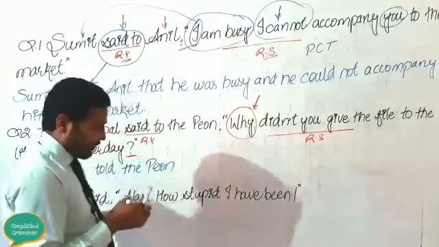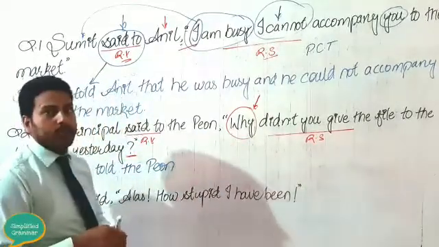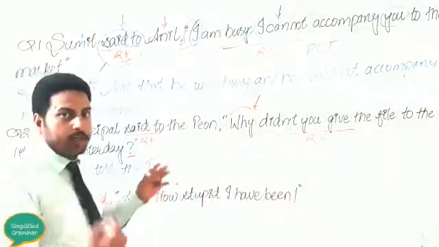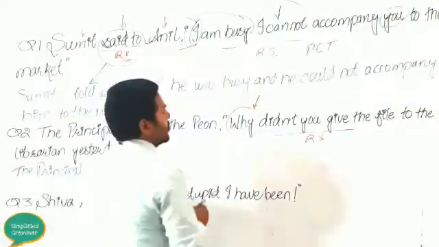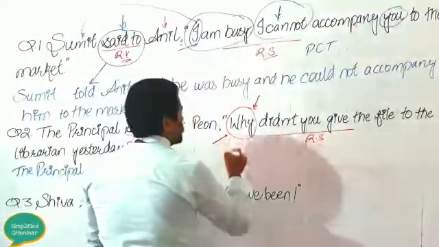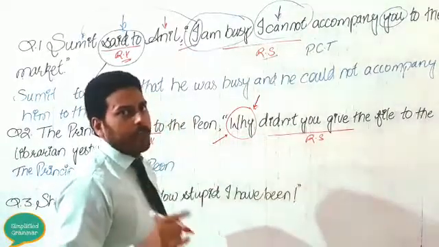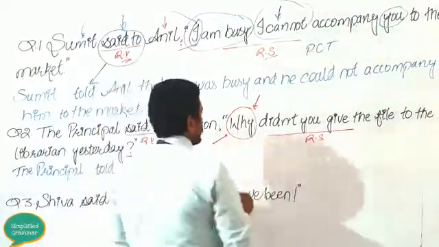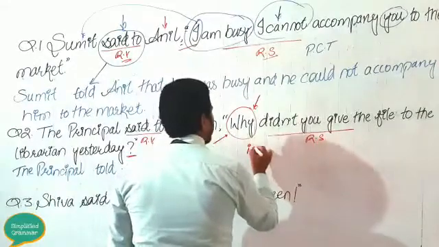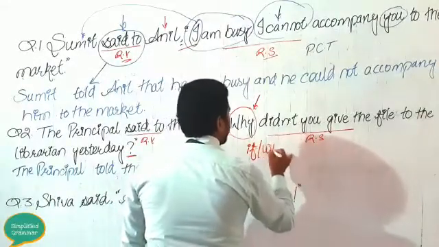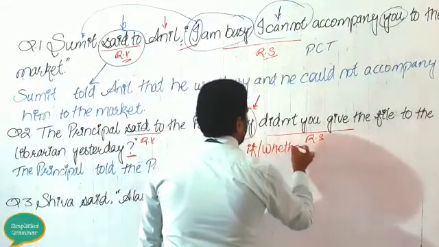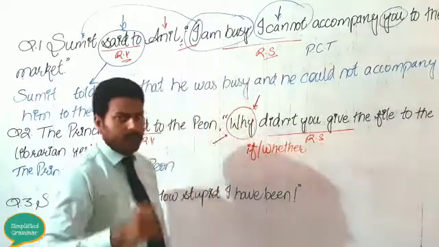Okay, now dear students, a rule is to be remembered here that we have learned in the previous classes. When your reported speech begins with W, you do not need to use if and whether in the interrogative sentence.